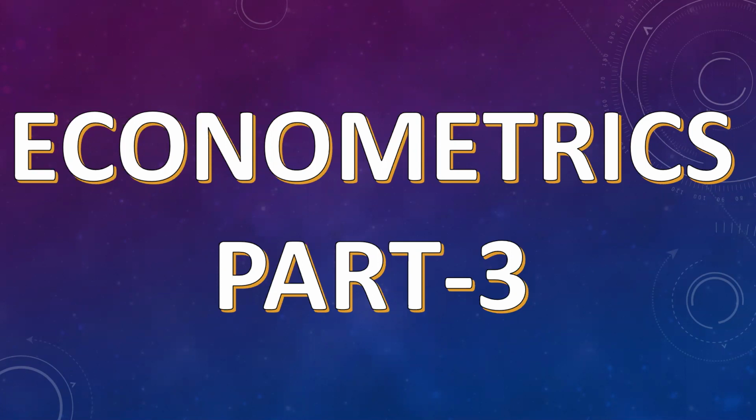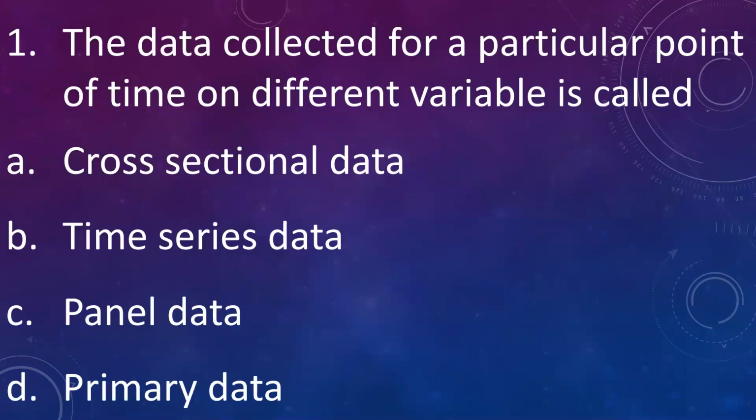So let us start our today's session with the first question. The data collected for a particular point of time on different variable is called A. Cross-sectional data, B. Time series data, C. Panel data, D. Primary data. Answer is cross-sectional data. The data collected for a particular point of time on different variable is called as cross-sectional data.